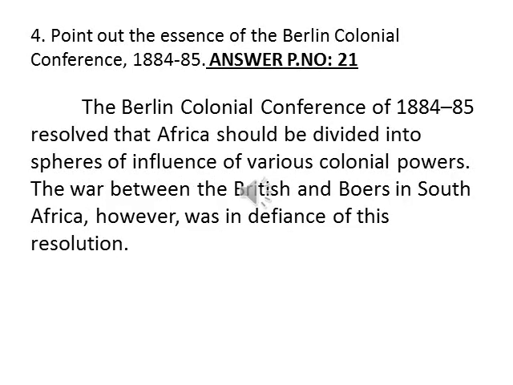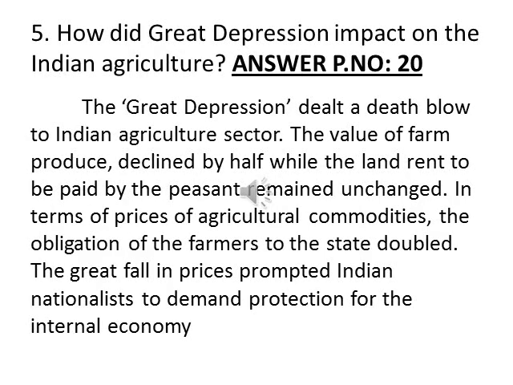Next, fourth question. Point out the essence of the Berlin Colonial Conference 1884-85. Answer on page number 21. First paragraph, third line, from the words at the edge up to the end of that paragraph. So the Berlin Colonial Conference of 1884 up to 'was in defiance of this resolution.' Up to that is the answer for the fourth question. Then fifth question, how did the Great Depression impact Indian agriculture? Page number 20. There is a heading, impact of depression on Indian agriculture.